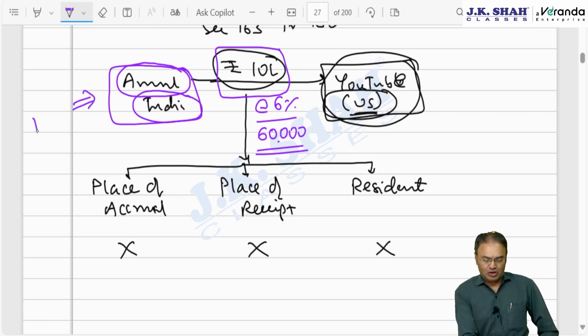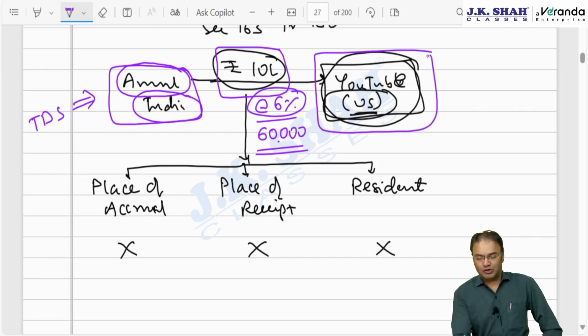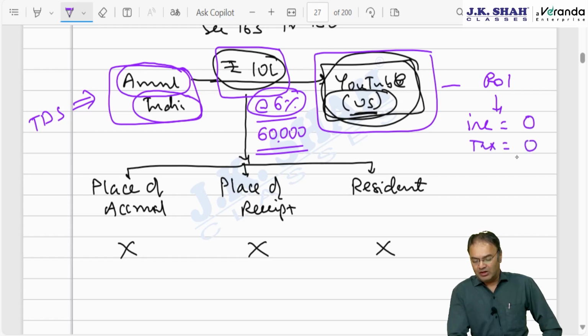Why was it not introduced as a part of the TDS chapter? Why was no separate section introduced? Why was a separate chapter or separate act called equalization levy introduced? The reason is very simple. In case this 6% is introduced as a part of the TDS chapter, then YouTube will get credit for the same. Then YouTube will file an IT return in India. YouTube will show its income taxable in India to be 0, tax to be 0, and YouTube will claim credit of TDS.